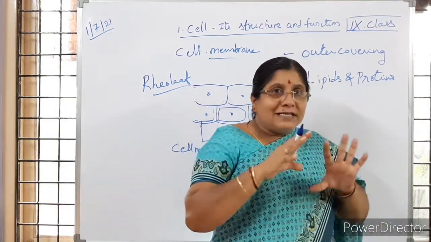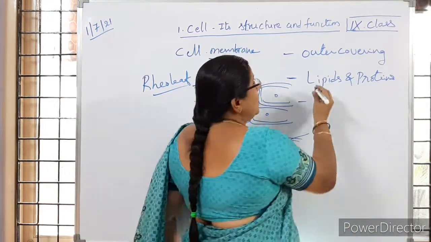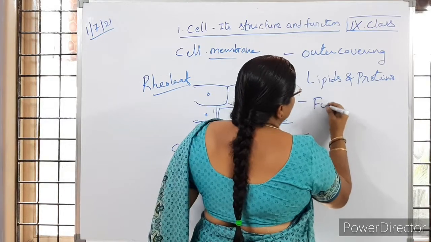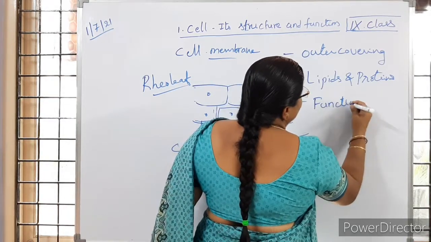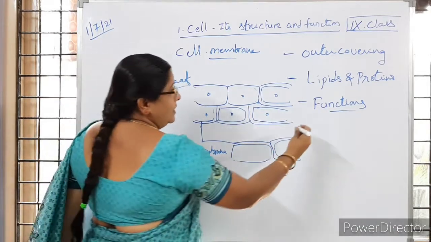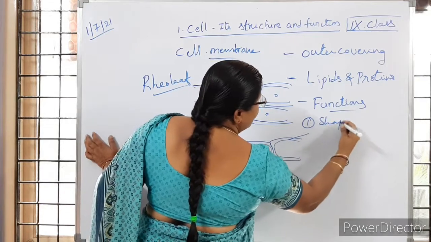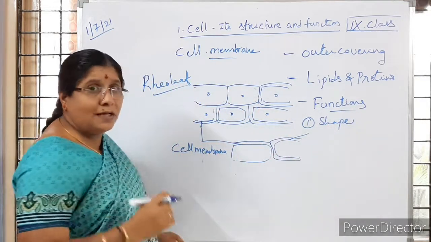So all the cells are covered with a cell membrane. Is it clear to you? So what are the functions of the cell membrane? If we observe, it is going to give shape. A definite shape is given to the cell.